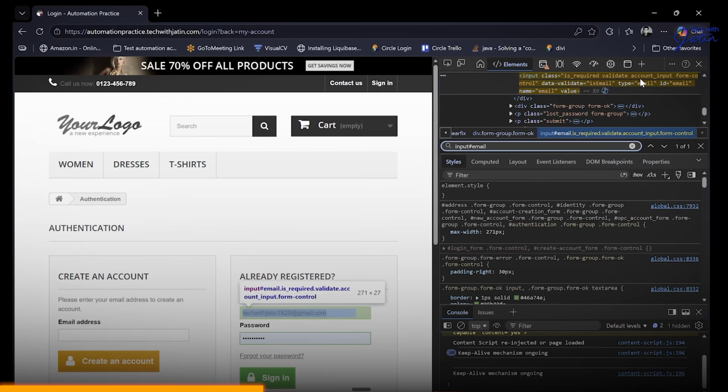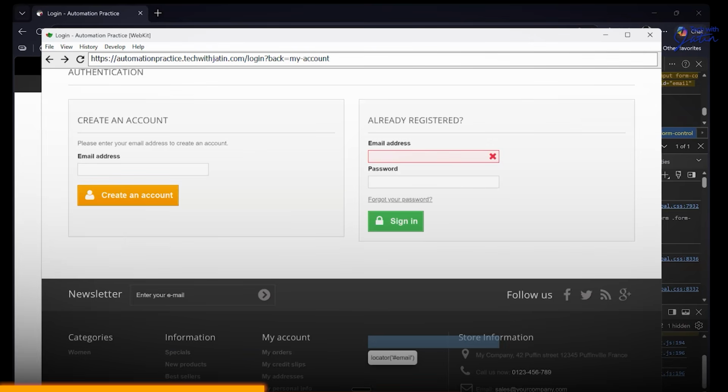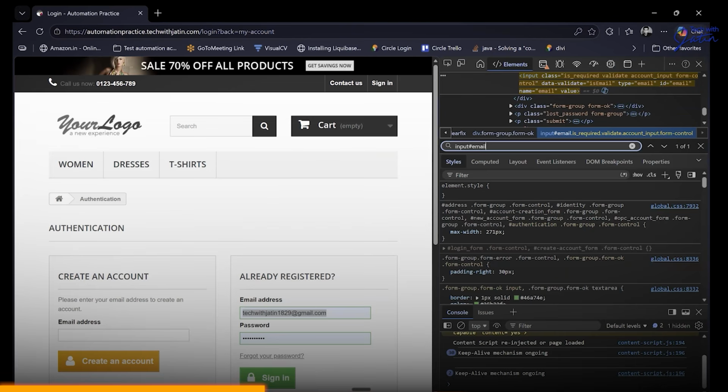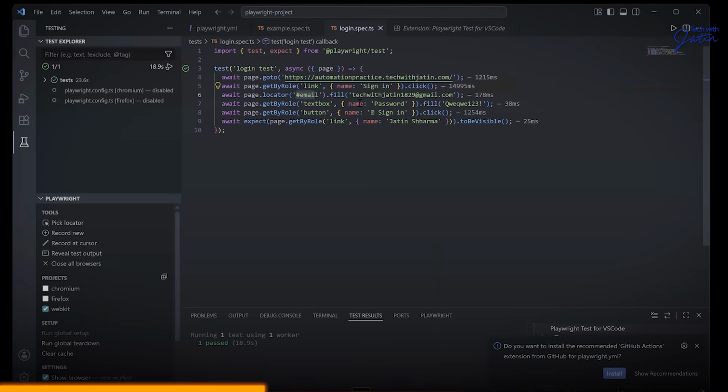And it is going to highlight this element only. Now, because there is only one element which has an ID as email on this entire page, it went and used hash email. Else, you could have written input hash email. That would still have worked.